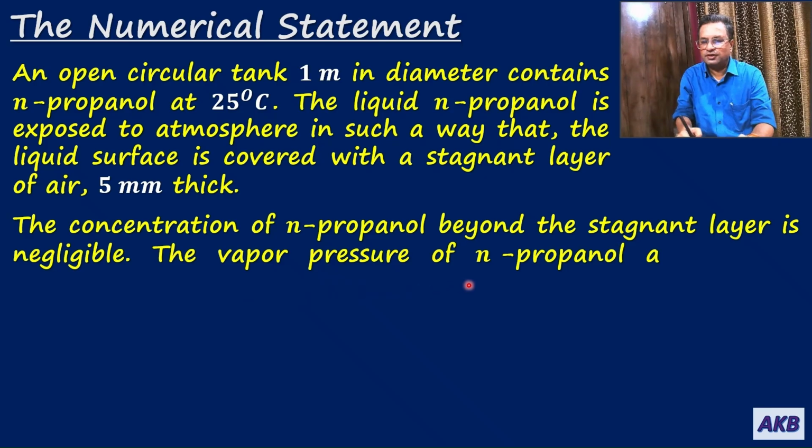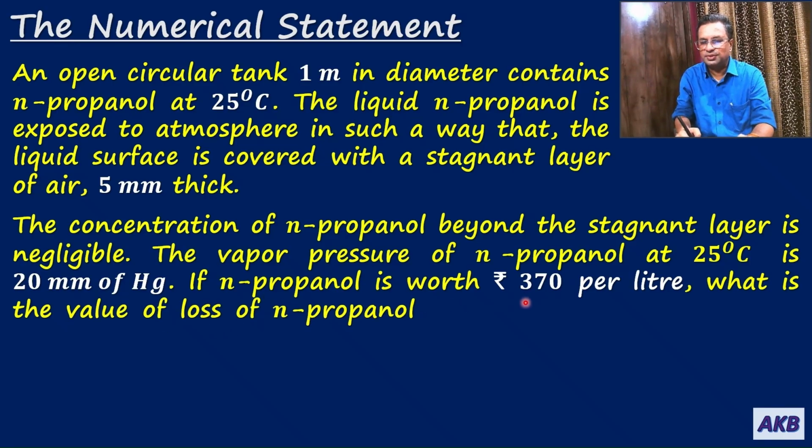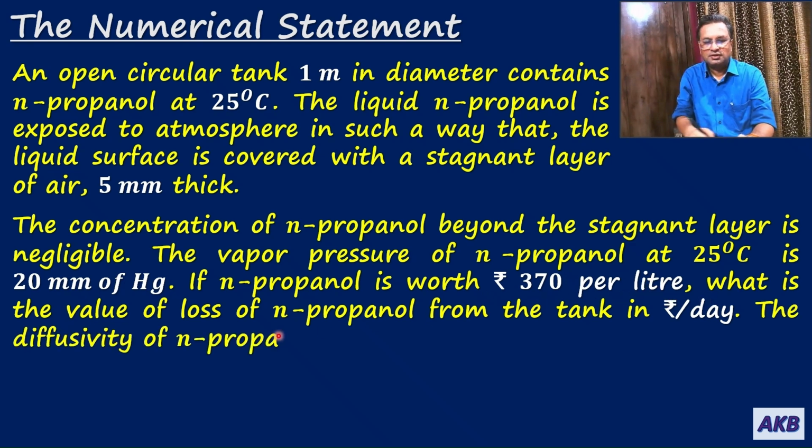The vapor pressure of N propanol at 25 degrees Celsius is 20 mm of mercury. If N propanol is worth Indian rupees 370 per liter, what is the value of loss of N propanol from the tank in Indian rupees per day? The diffusivity of N propanol in air is 0.02 meters square per hour.